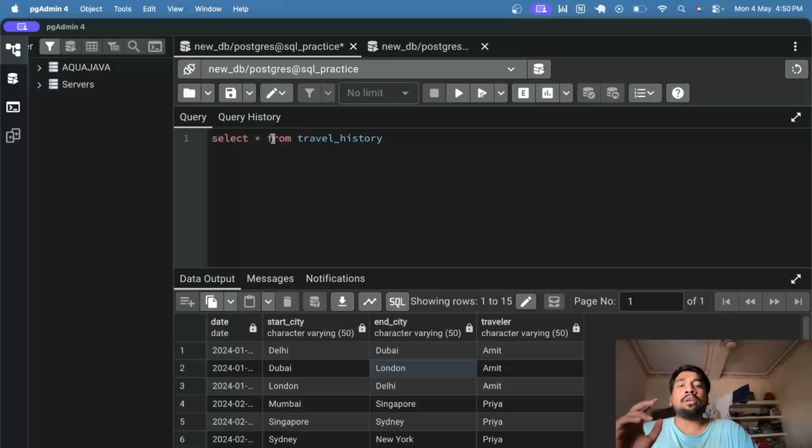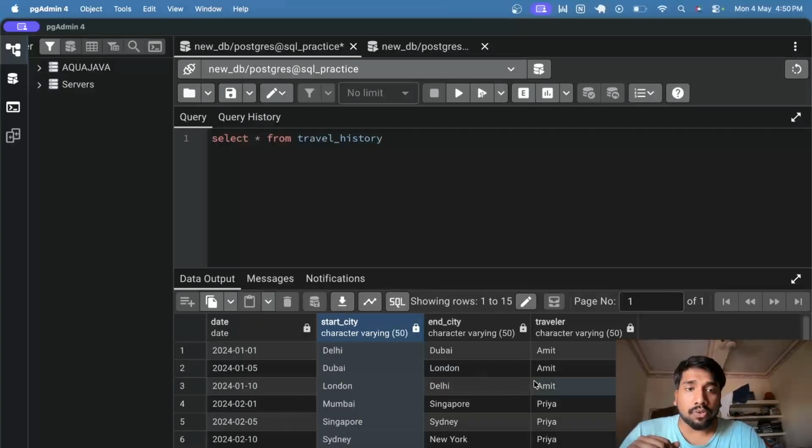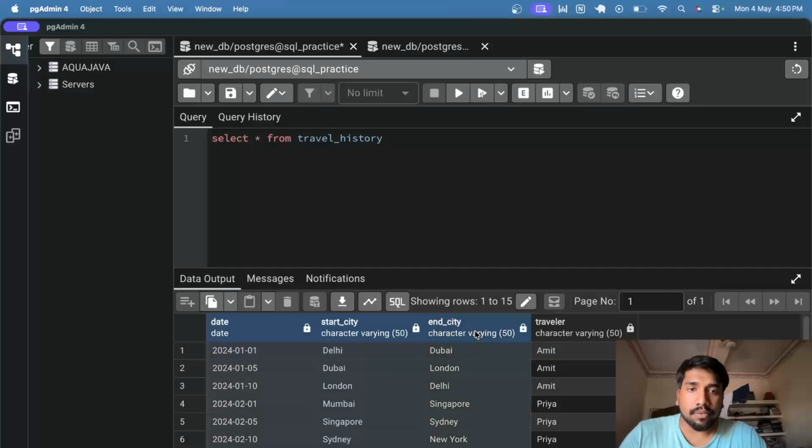What my approach is going to be: first, for each traveler, I will find a start date and an end date. Why? Because for each traveler, these dates are different. If you see for Amit, his starting date is 1st of January and his ending date is 10th of January. Similarly for Priya, you have the same thing.